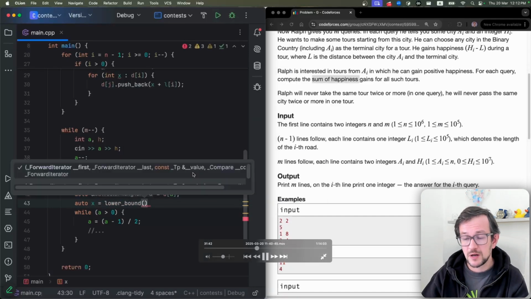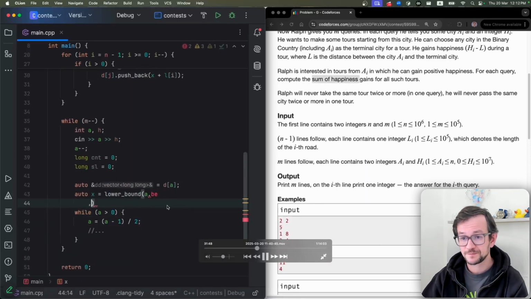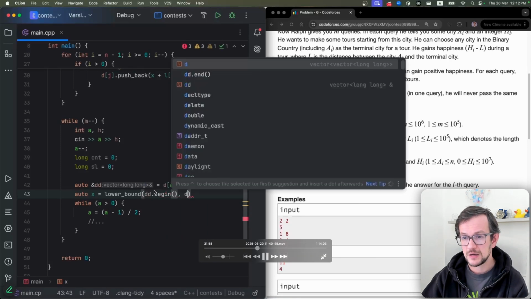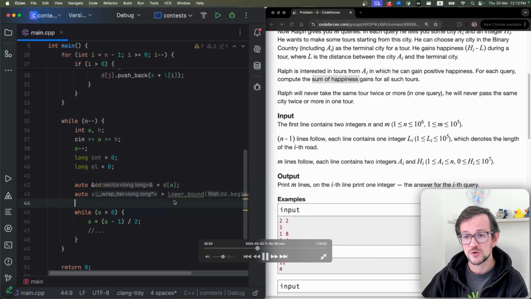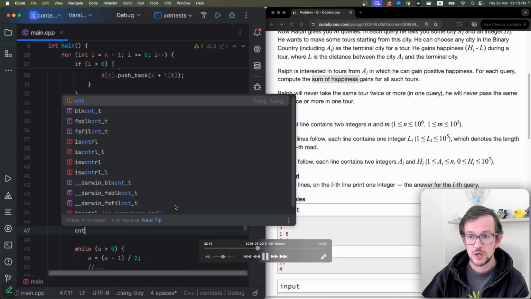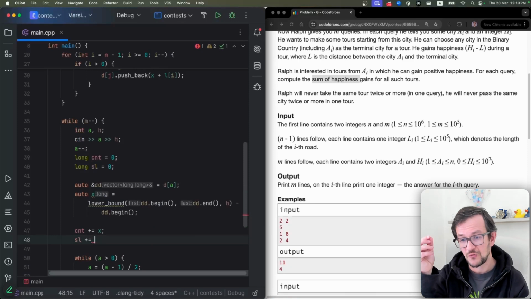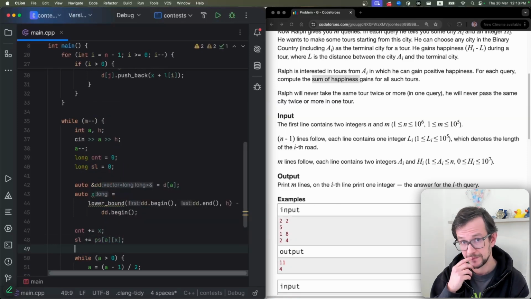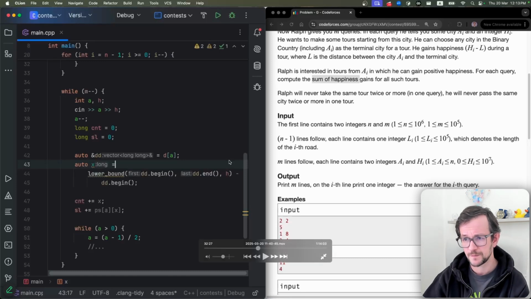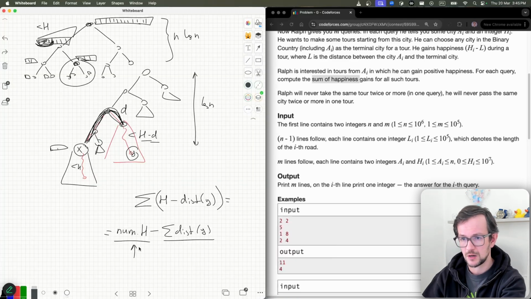Here in the code, I'm taking this node A, my starting node. I use this lower bound for binary search to find the first element which is greater or equal than x. So all elements to the left will be less than x, you see, less than h. So I have x elements less than h. I increase this counter, which will be multiplied by h in the end.